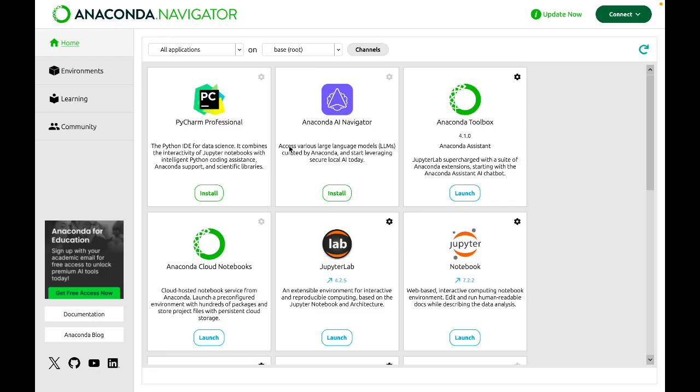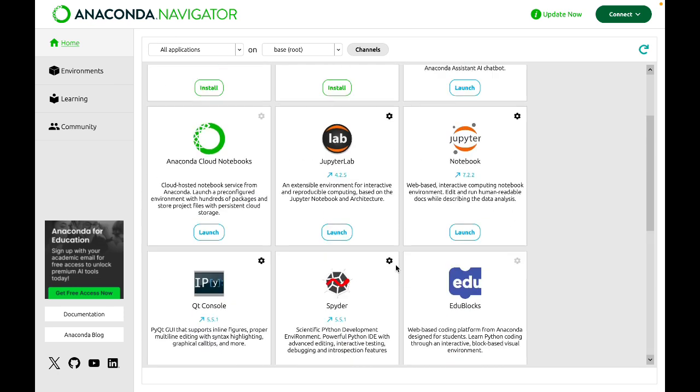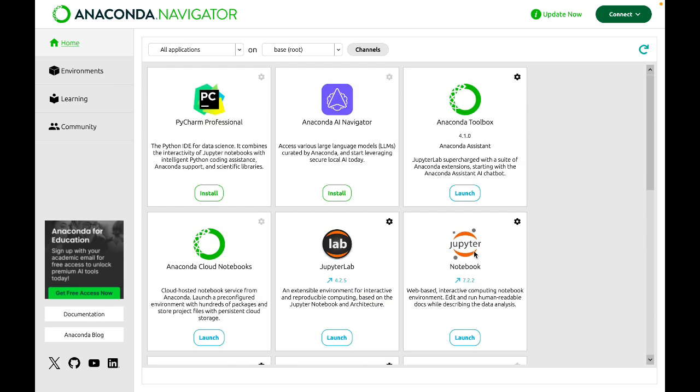When you open Anaconda Navigator, you will see this interface. There are different things present. There are different notebooks or IDEs present over here with which we can work, like PyCharm, Anaconda AI Navigator, Toolbox, and different things. The one which is of our use is this Jupyter notebook. We are going to do all the Python programming in this Jupyter notebook.